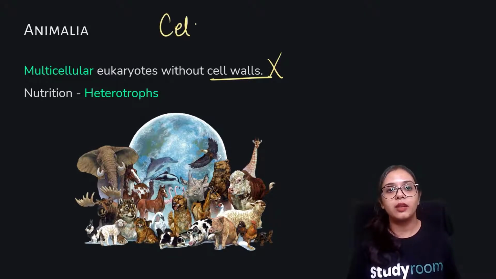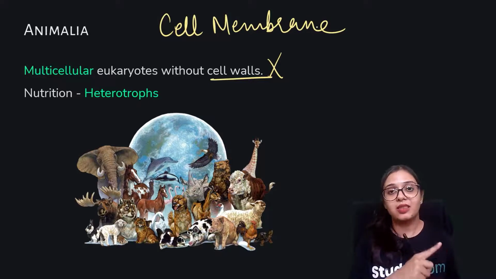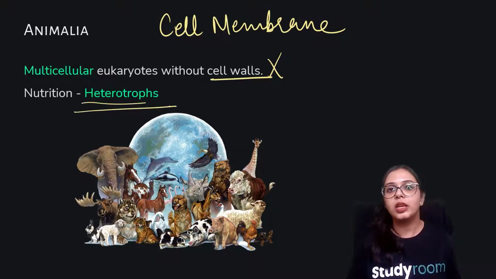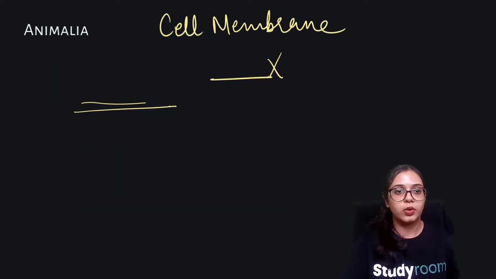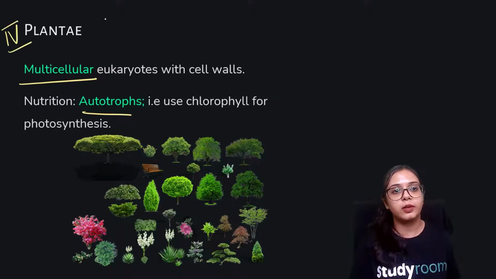They only have cell membrane. And nutrition, they are heterotrophs. Animals, the Animalia kingdom, are purely heterotrophs. So here we had our fourth kingdom, that is the Plantae.